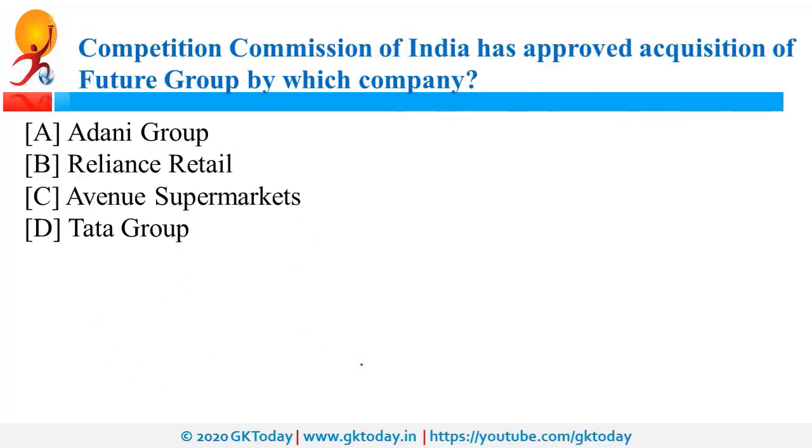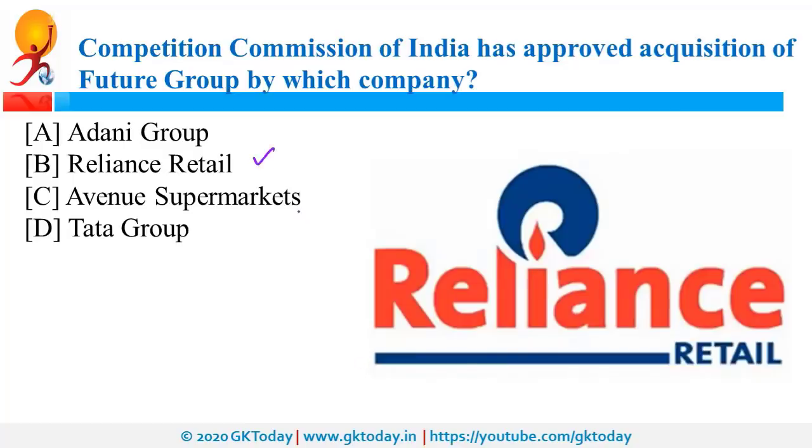CCI, that is Competition Commission of India, has approved acquisition of Future Group by which company? So it is Reliance Retail. Actually, there is a dispute going on, and that's why it was in news again and again. So in simplest term, Reliance Retail decided to acquire Future Group, but Amazon was not happy with this deal.